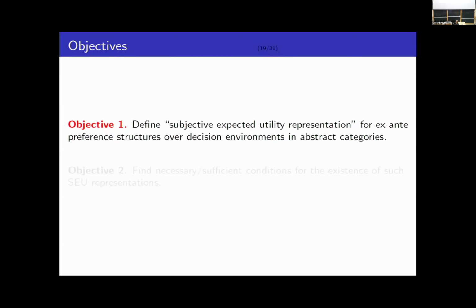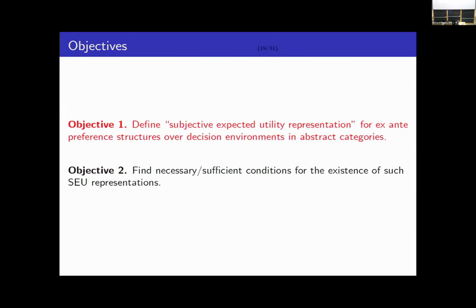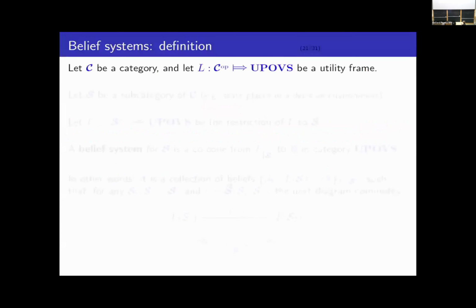And second of all, once we've actually defined that, we would like to find necessary and sufficient conditions for it to exist. Now, unfortunately, due to time constraints, I'm only going to talk about the first objective in today's talk, but just trust me that the second objective is also achieved. So let's get started with this.